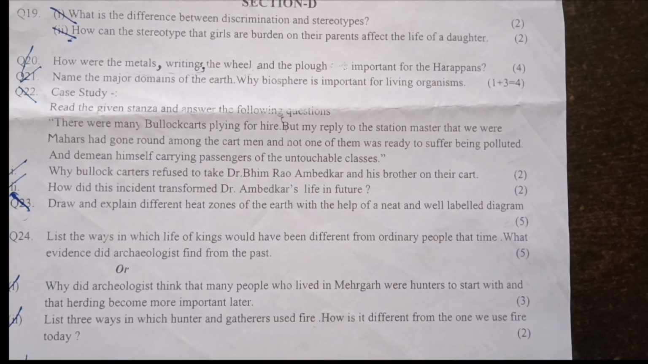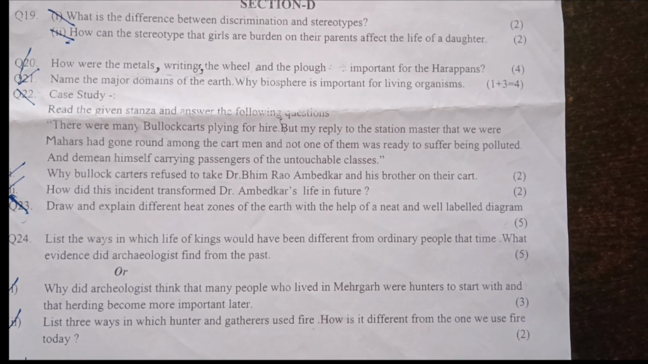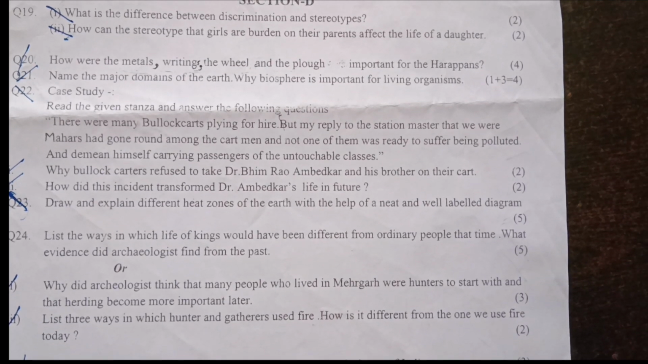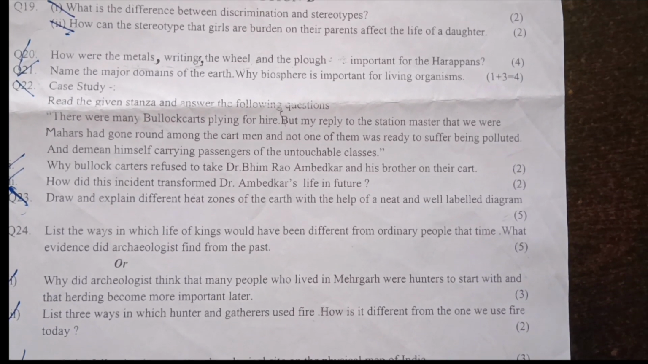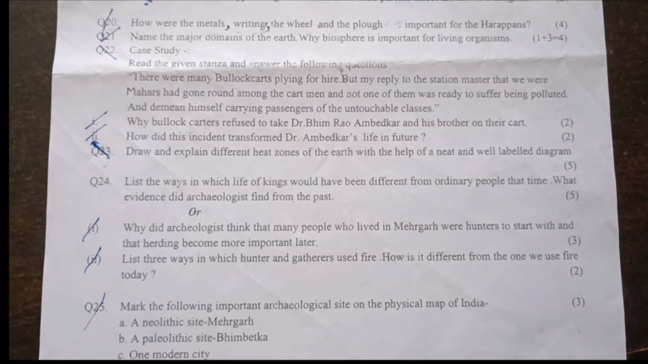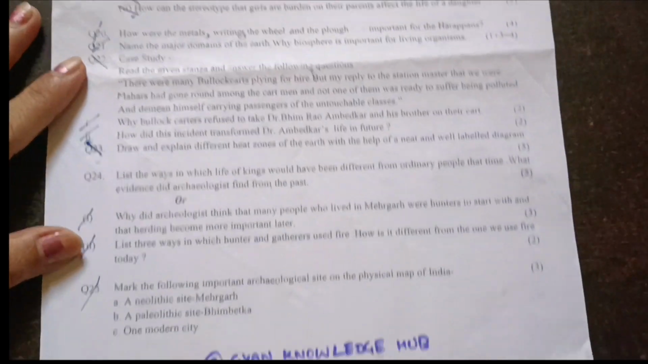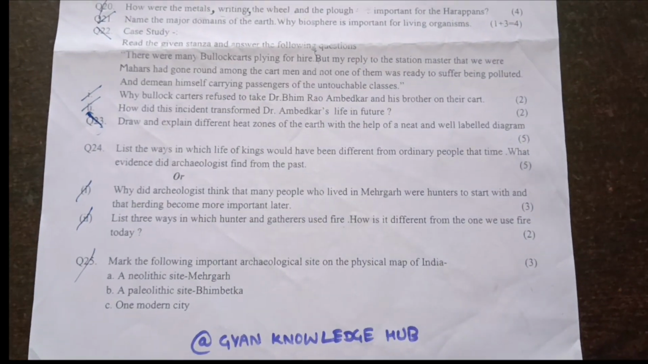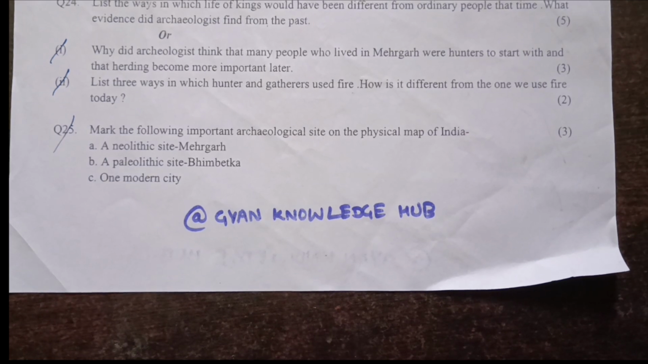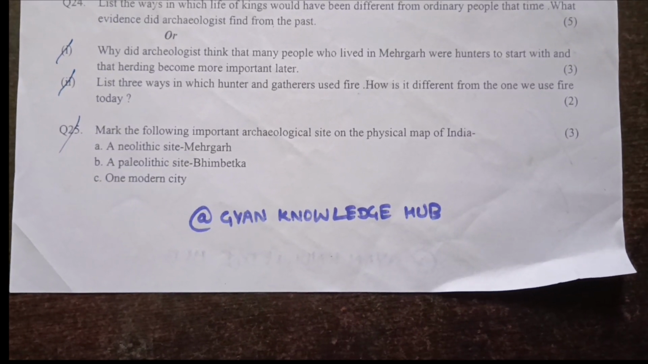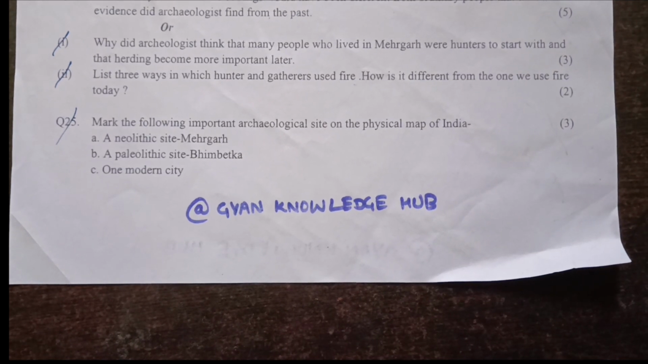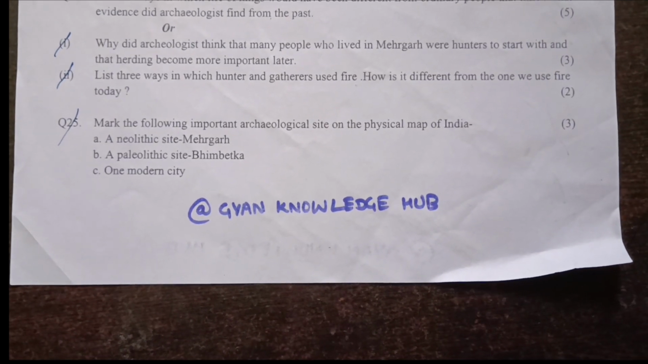This question has 2 parts. List 3 ways in which hunter and gatherers used fire. How is it different from the one we use fire today? Next question. Mark the following important archaeological sites on the physical map of India. So this is map work. A Neolithic site, Mehrgarh. A Paleolithic site, Bhimbetka. And the C part is one modern city.